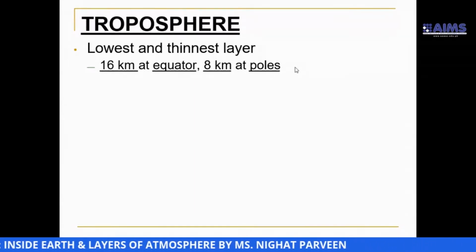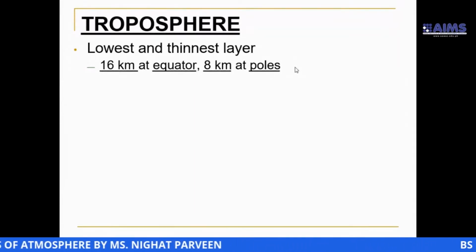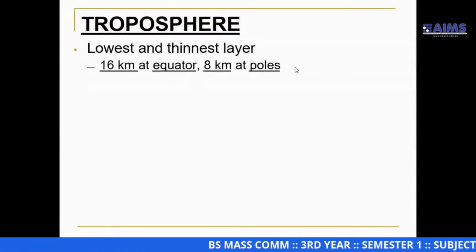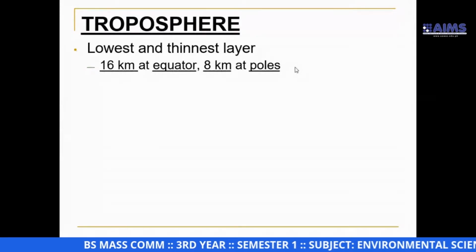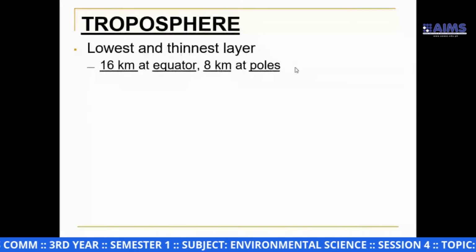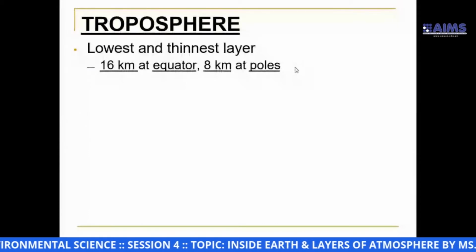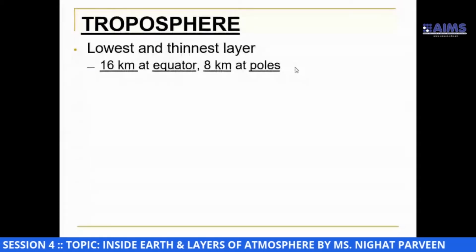We have the north pole and south pole. This is also drawn for imagination. So from the equator it's 16 kilometers, and from the poles it's 8 kilometers, and it is the lowest and thinnest layer.